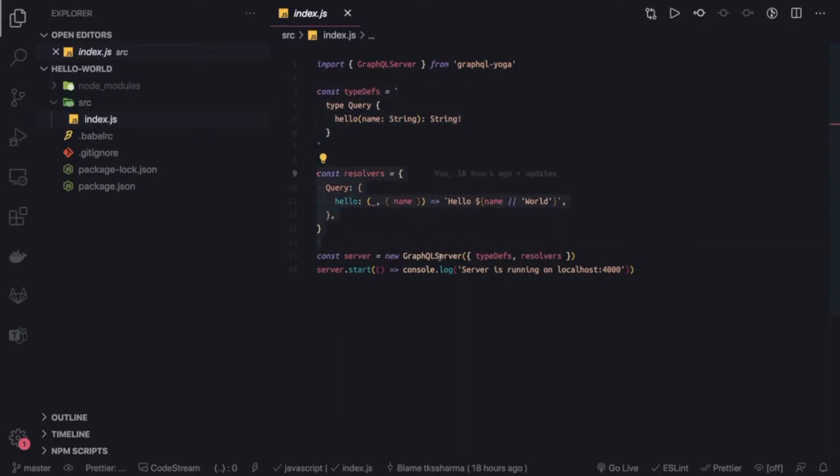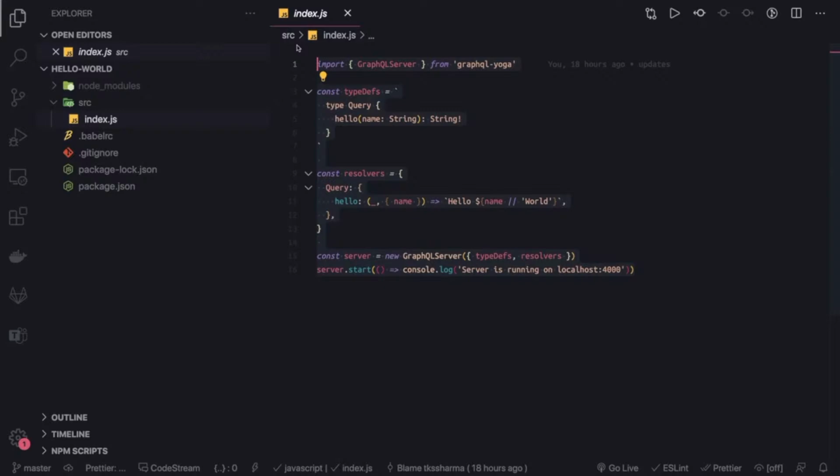That's it. Now you just pass both the objects into the GraphQL server and it will start. This same implementation you can do with the GraphQL Express server or using Apollo GraphQL server. Here we are using GraphQL Yoga. There are many libraries available right now which do the same thing. That will help you to create your GraphQL server.